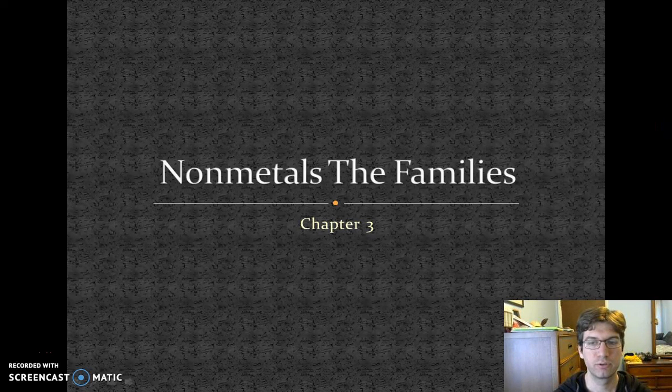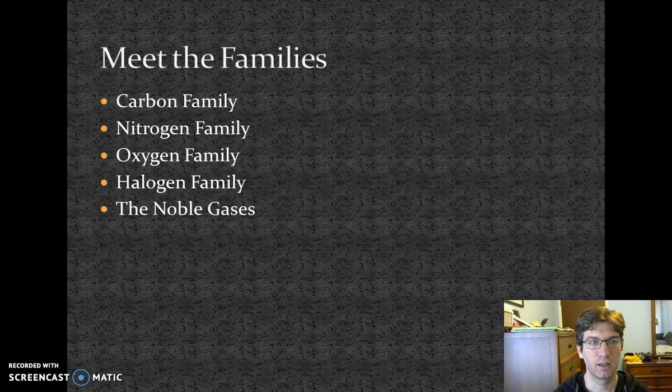Here we're going to get into our different families of nonmetals. The families, at least, are named after the element on top of the table that everything falls into. So the first element in their group is what they're named after. Not all of the elements in these groups are considered nonmetals, so we are just going to focus on the nonmetal ones in this group.